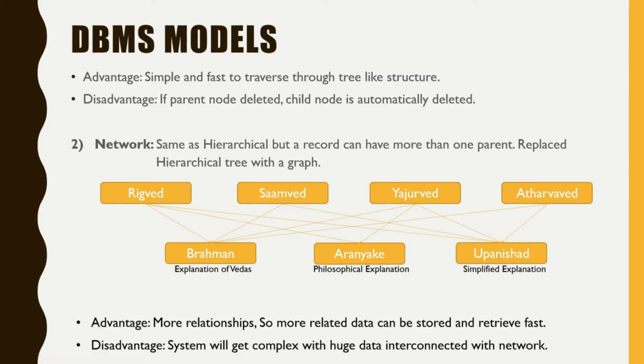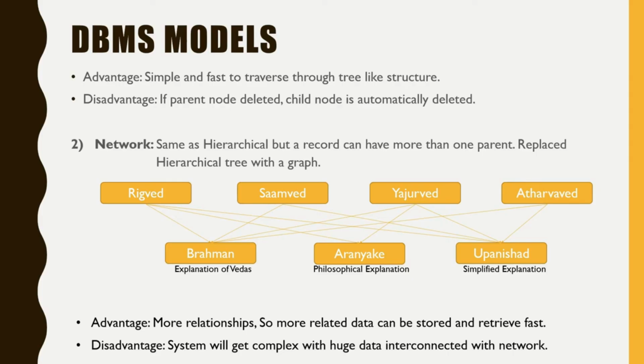If we look at network structure of the diagram, you will find every Ved has respective Brahman and Upanishad, but only Rigved and Yajurved has Aranyake. If there could be third layer in this diagram, it would have been added with same network topology. So there can be any number of parent and child nodes exist in this model.